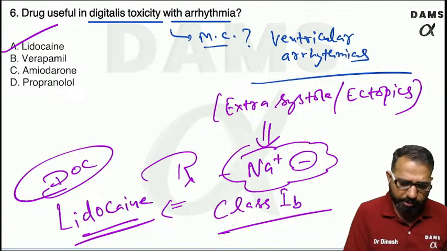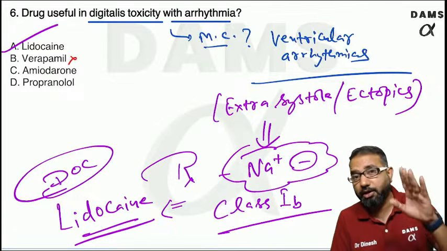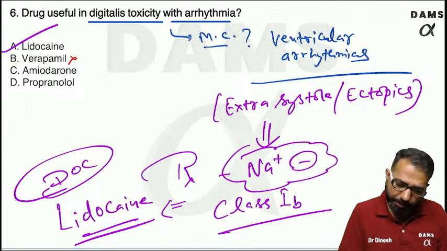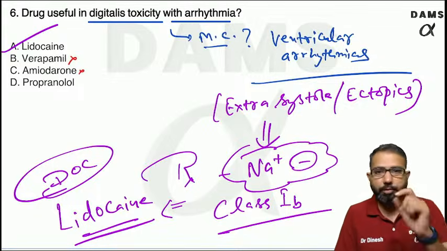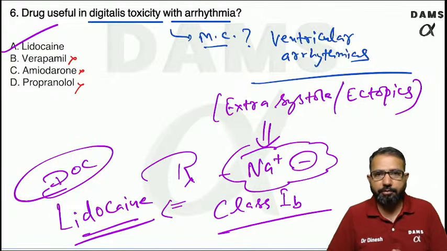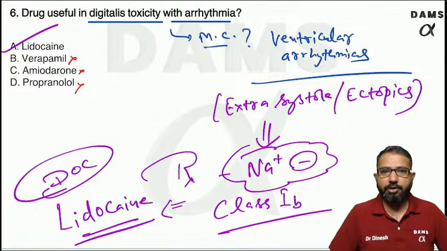Verapamil is a calcium channel blocker, that is to slow the conduction. It does not have any role in ventricular arrhythmia. Amiodarone is a good drug, but not the best in these patients. And propranolol is again a beta blocker, not a drug for this patient. So amiodarone and lidocaine both are for ventricular arrhythmia.